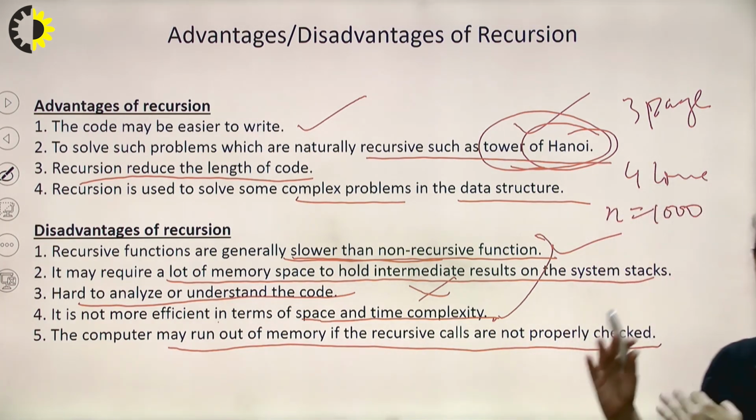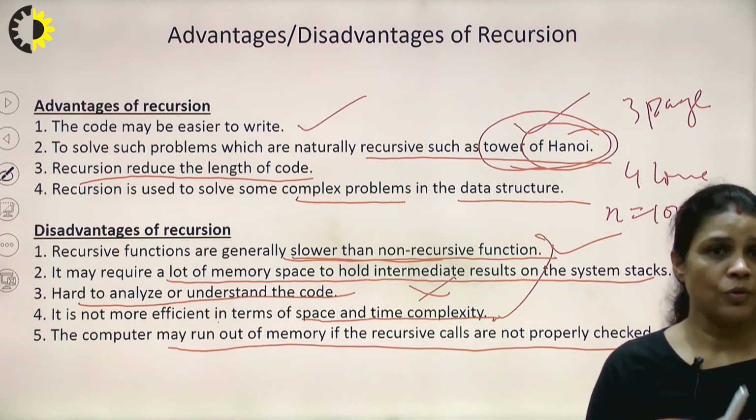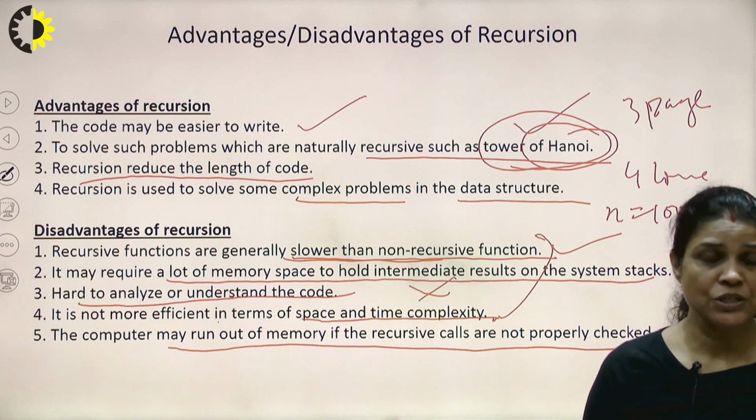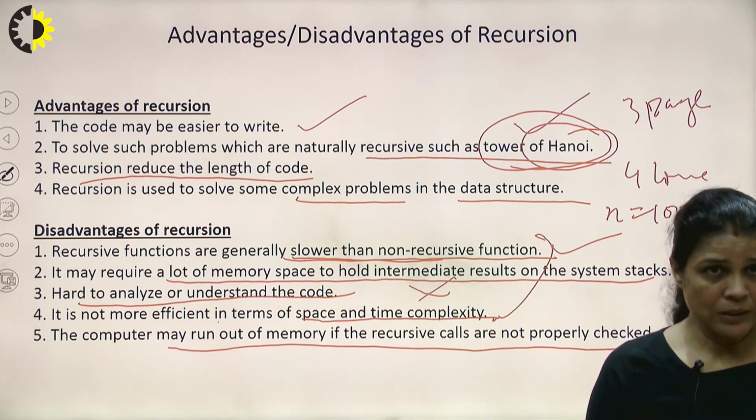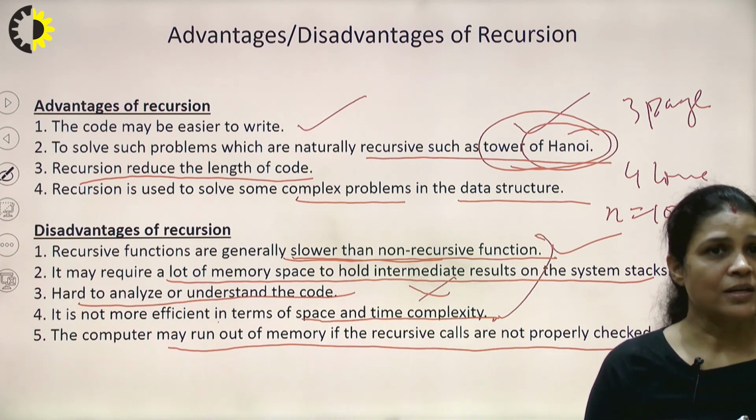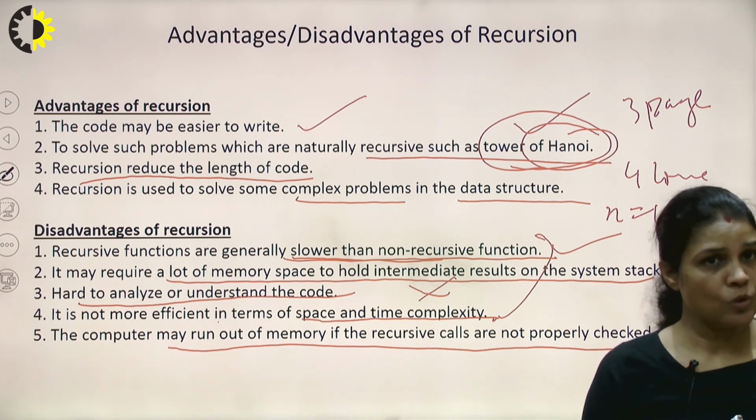So this is all about recursion. Now you can understand what recursion is, how to implement a recursive function, and some examples we have done. And there are advantages and disadvantages of recursion. So this is all about recursion.